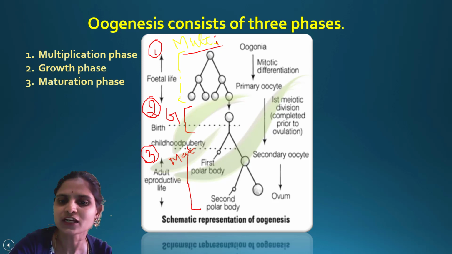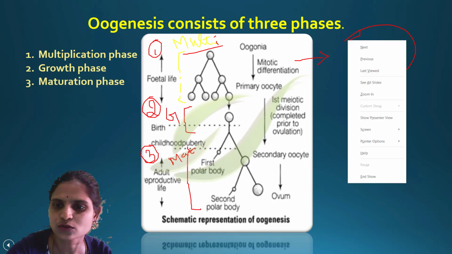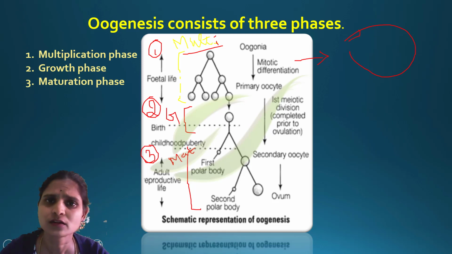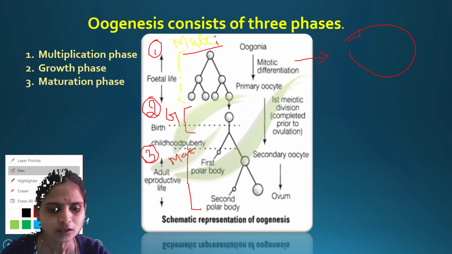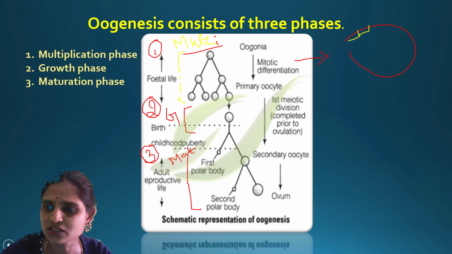The multiplication phase takes place in the ovary of the fetus, when it is in the womb of the mother. Here we can find the ovary. The ovary is lined by germinal epithelium cells. Some of the germinal epithelium cells will be large in size.